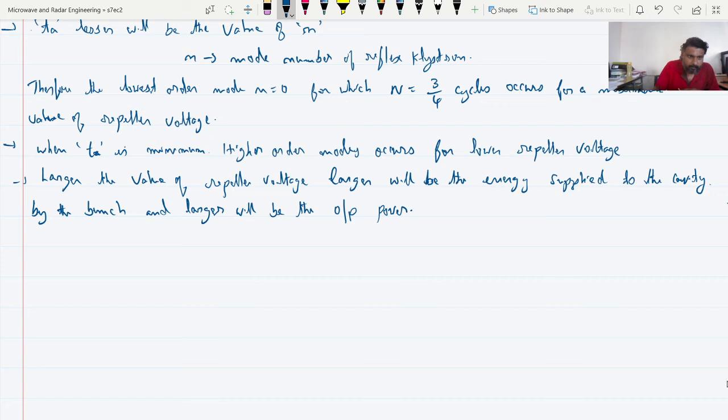The next point I have to discuss with respect to the mode of oscillation is the Doppler voltage. We have to adjust the Doppler voltage in such a way that the bunches appear exactly at any one of the positive maximum voltage of the RF signal. If it appears elsewhere, then the sustained oscillation will not be produced. Okay. So that I have to write.